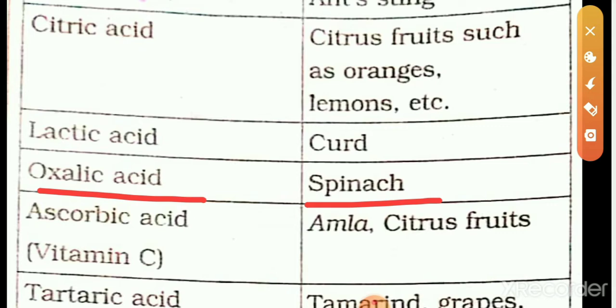And in amla and citrus fruits, ascorbic acid, that is vitamin C, is present.